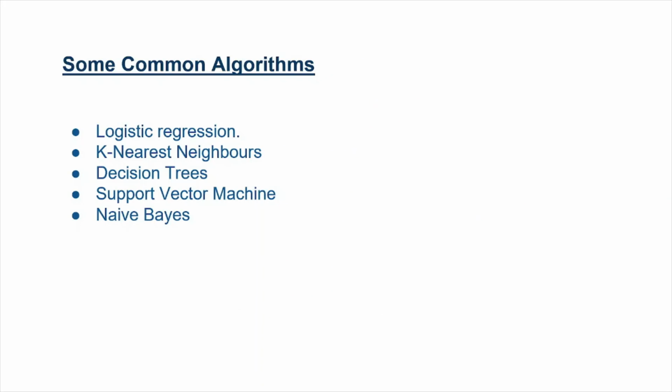Some common algorithms used for 2D binary and 2D multiclass classifications are logistic regression, k-nearest neighbors, decision trees, support vector machine, and naive Bayes. In this video, I talked about 2D binary classification and 2D multiclass classification. In the next video, I will talk about multiclass classification and clustering.